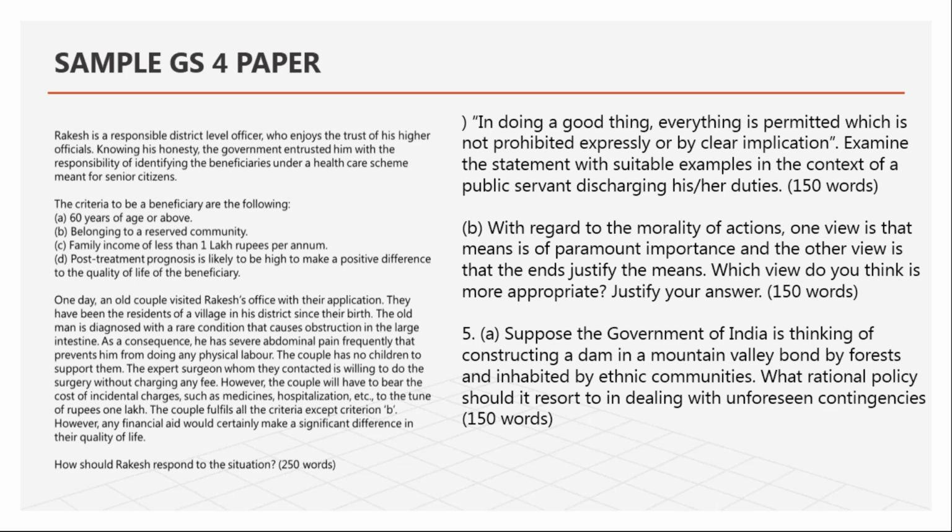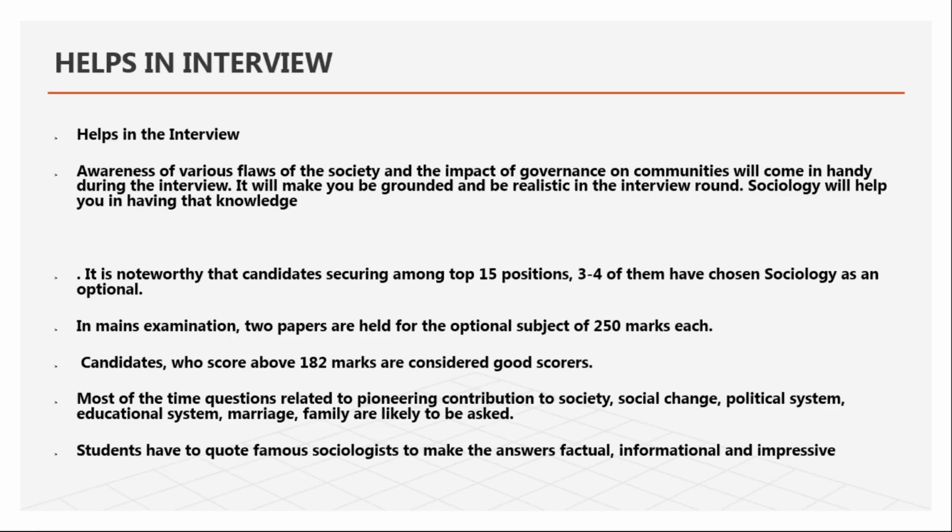When I looked at the essay, I showed you 3 years of papers. Definitely a social issue topic was there. In the GS papers, you have seen that many areas were there in which you can write an excellent answer: paper 2, paper 3, paper 4 ethics. Now when I crossed this, and you people also will cross, when you write with sociology optional, trust me, nobody will stop you from clearing this exam. It will definitely be cleared. Whatever is required will be compensated by your essay paper, sociology paper, and the rest of your GS society papers.